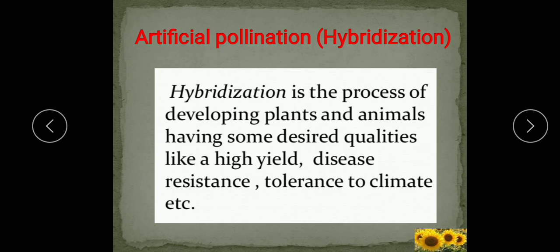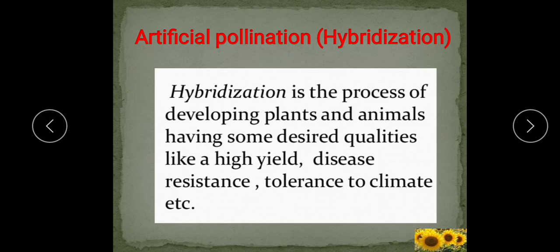Here we will see that many hybrid high yielding varieties of wheat, rice and maize have been produced by the process of hybridization. And regarding the contribution of scientists, I want to tell you that Gregor Mendel was an Austrian monk who bred thousands of pea plants by artificial pollination in the botanical garden of his monastery, and he used a pen brush to transfer the pollen grains from one plant to another.